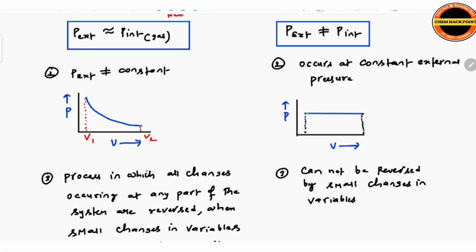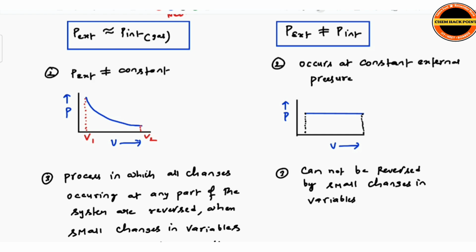In the irreversible process, throughout the process pressure is constant, while volume increases, volume changes. So pressure is constant during the process, whether it is expansion or contraction.